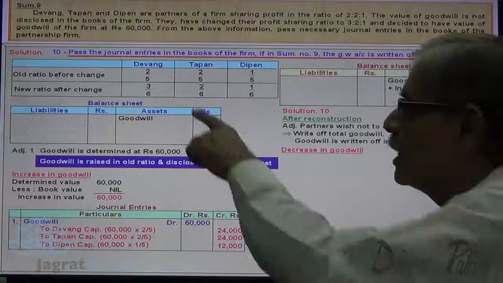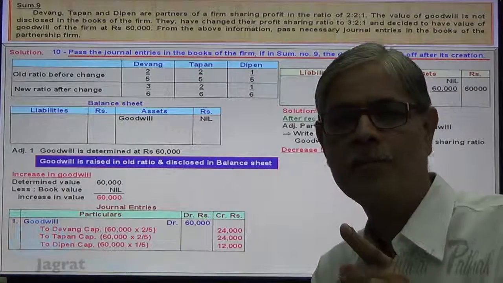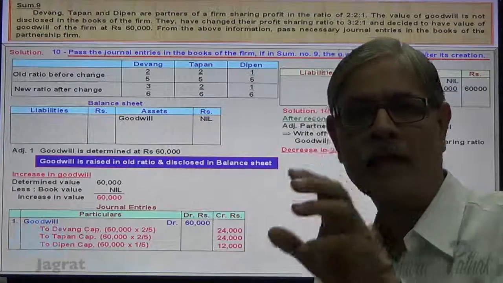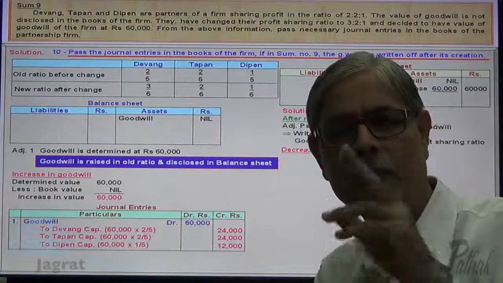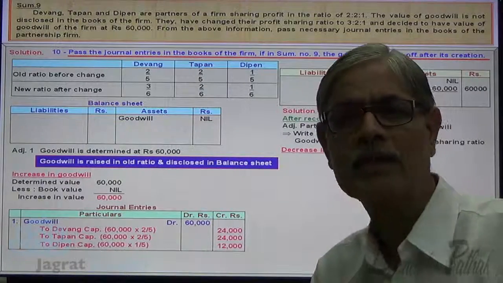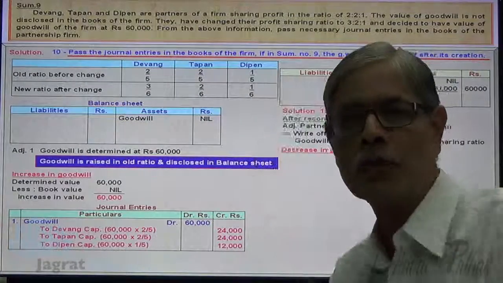Now what is the new profit sharing ratio? 3:2:1. When you write off the goodwill, it is known as accounting of decline in the value of asset. Decline in value of asset is identified as a loss. Losses are debited to the capital account. So when you write off the goodwill, capital account gets debited, and that too in which profit sharing ratio? 3:2:1. Observe it.